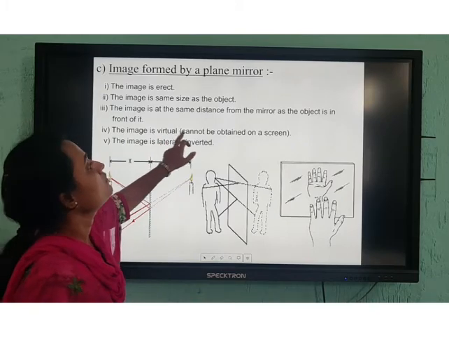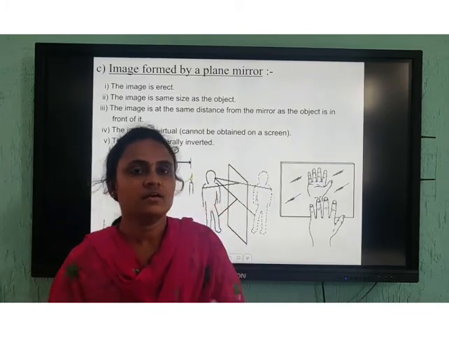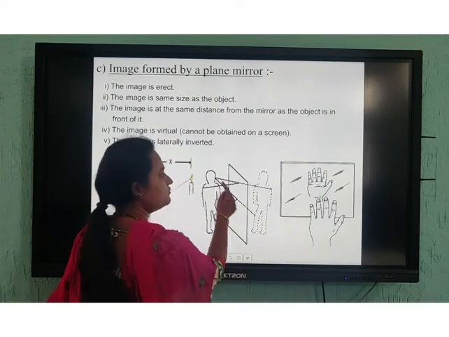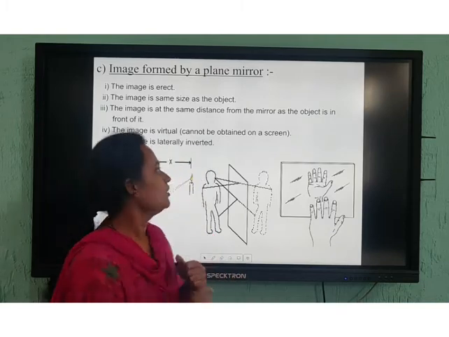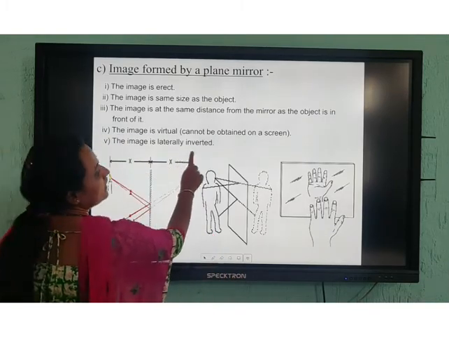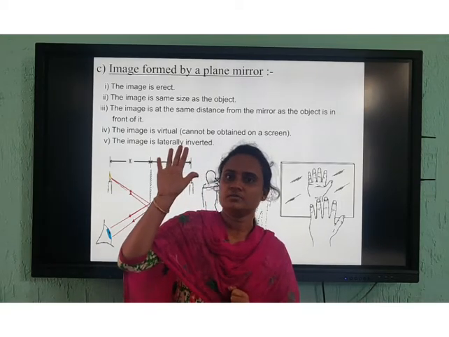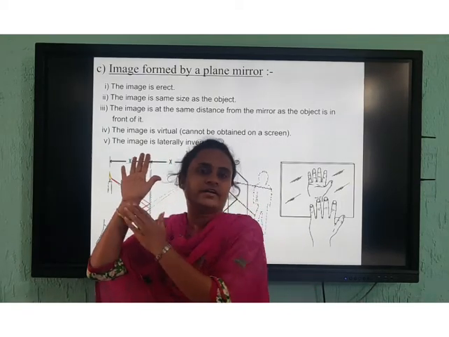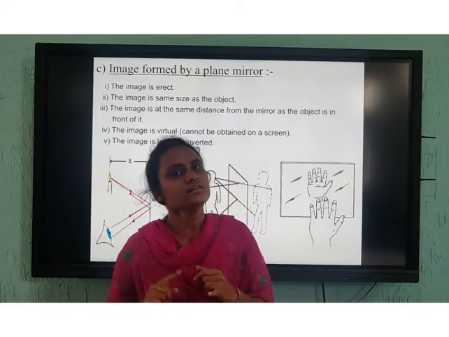The image is virtual, which means the image can't be caught on a screen. Only you can see it, right? Because of the reflection, you can see it. So we say the image is virtual. And the image is laterally inverted. Inverted means when you hold up your right hand in front of the mirror, it looks like a left hand, right? So we call that lateral inversion.